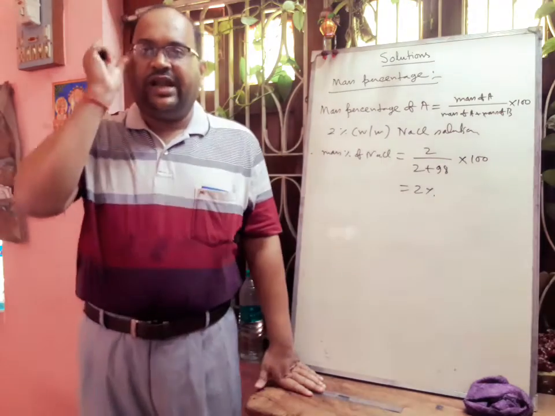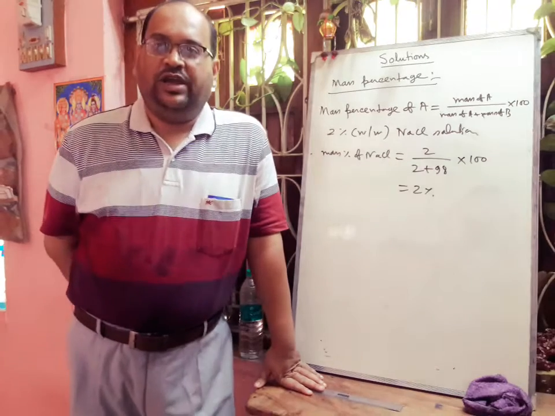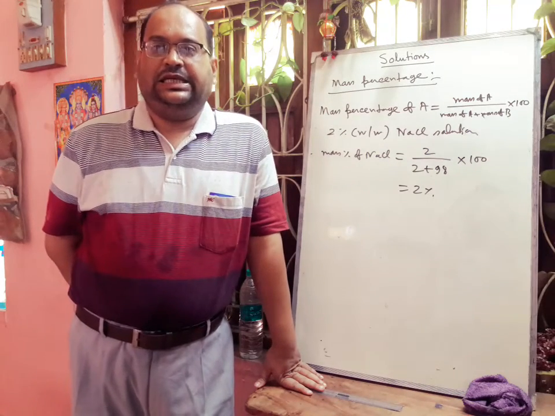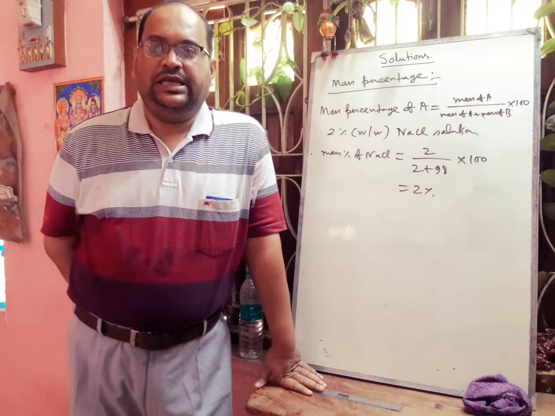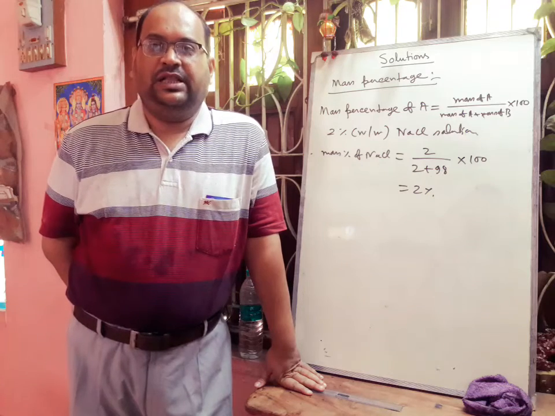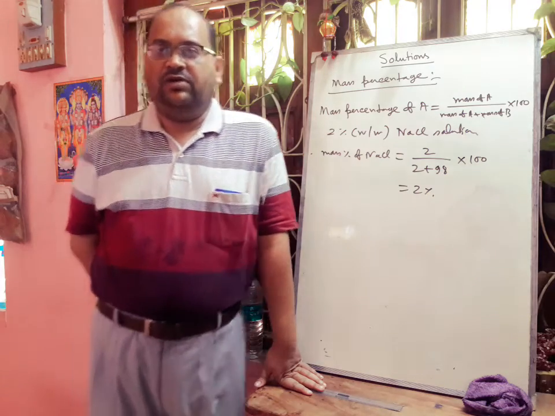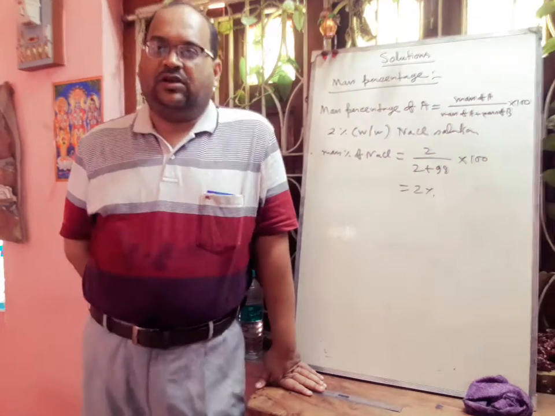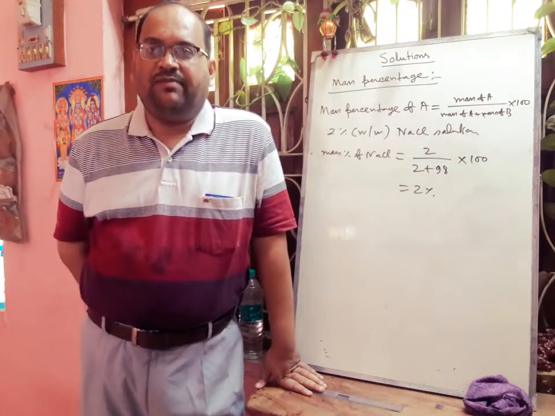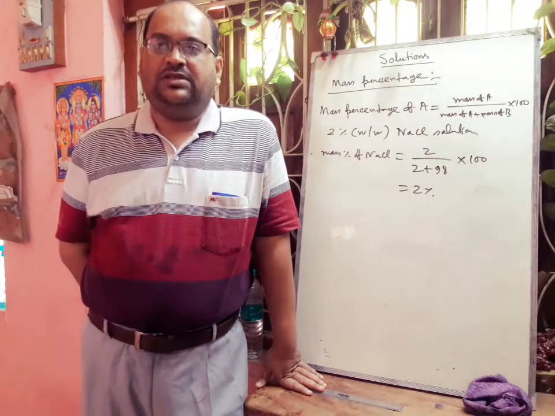Next one is the weight by volume percentage. We can think about one example: a 2% weight by volume of sodium chloride means a solution containing 2 gram NaCl in 100 ml solution.